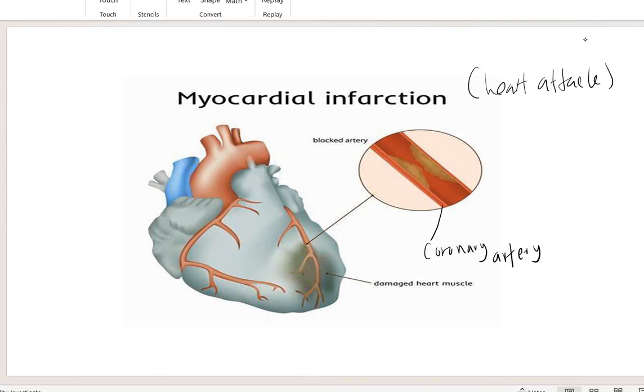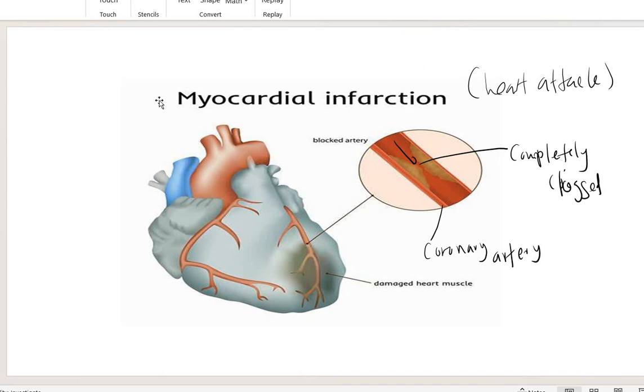If it is completely clogged, it means the blood cannot flow anymore inside this coronary artery. So the person will get myocardial infarction or heart attack, and this can cause death. Okay, so these are the diseases related to the human circulatory system, also known as cardiovascular diseases.